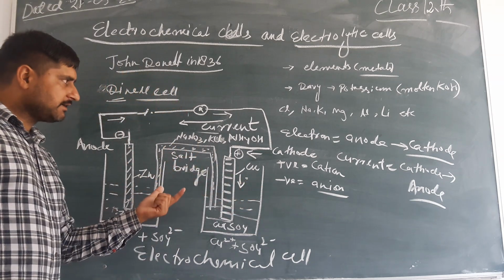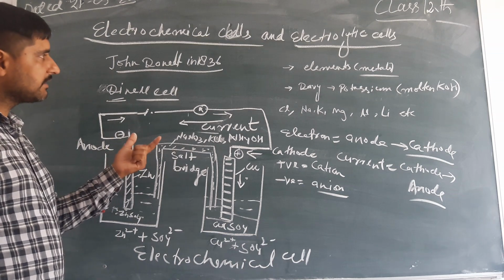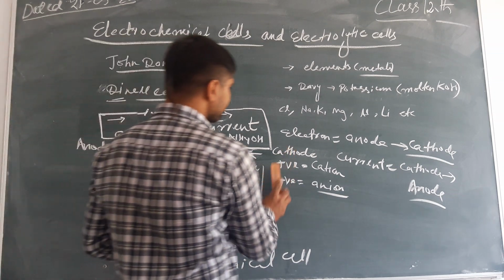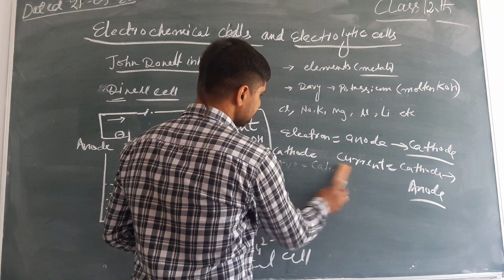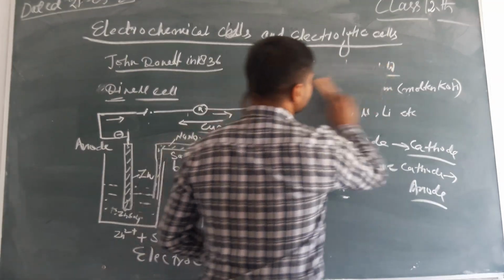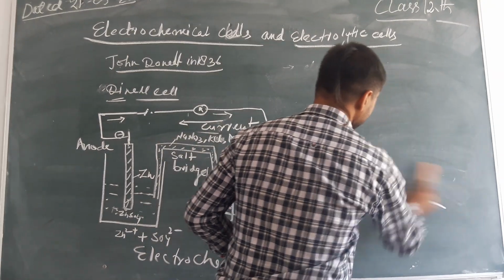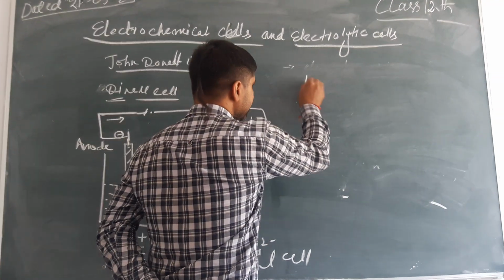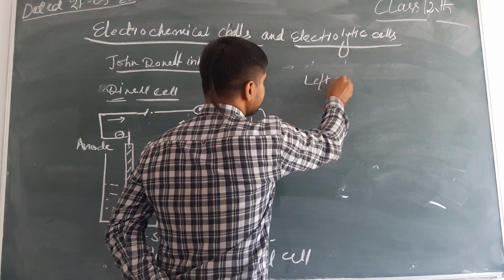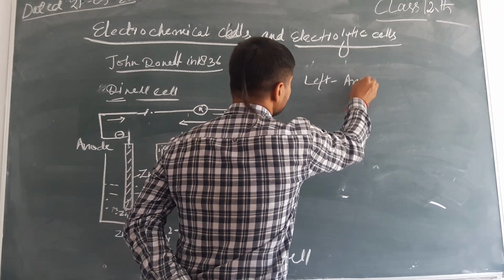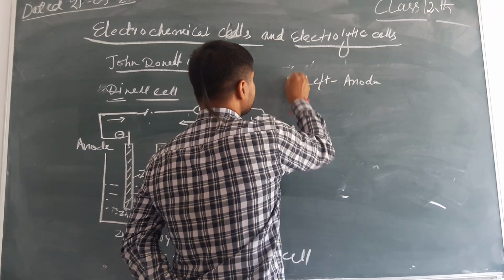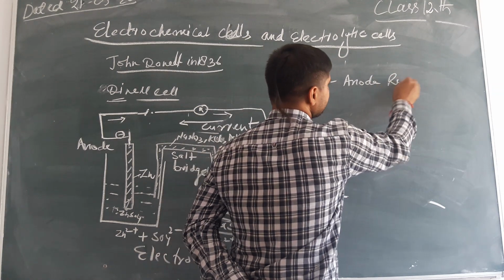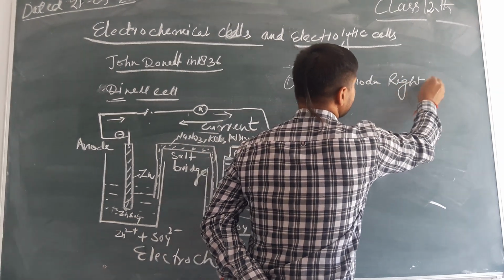Now, how can we represent this electrochemical cell? On the left hand side we write the anode, and on the right hand side we write the cathode.